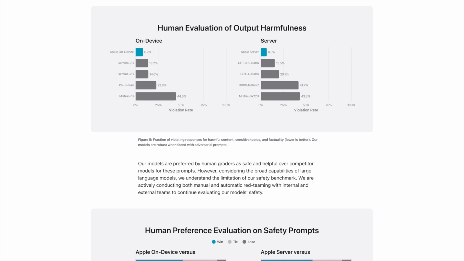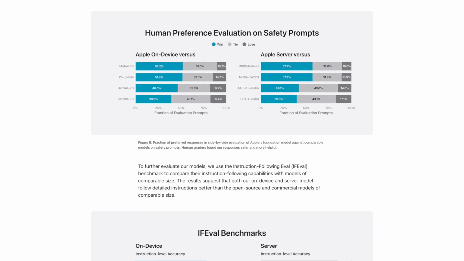However, considering the broad capabilities of large language models, we understand the limitation of our safety benchmark. We are actively conducting both manual and automatic red teaming with internal and external teams to continue evaluating our model's safety. See Figure 6. Fraction of preferred responses in side-by-side evaluation of Apple's foundation model against comparable models on safety prompts. Human graders found our responses safer and more helpful.